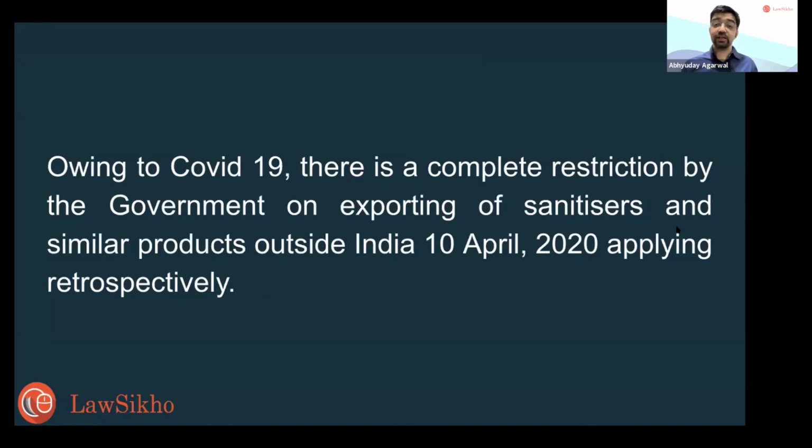Owing to COVID-19, the government uses many laws, many regulations, and says that there is a complete restriction on exporting sanitizers and similar products outside India. This is issued on 10th April and applied retrospectively. So 5th April he got the order, 10th April the notification came, and this notification is applicable from a previous date, and the 5th April transaction gets covered. So your client's export order is hit.